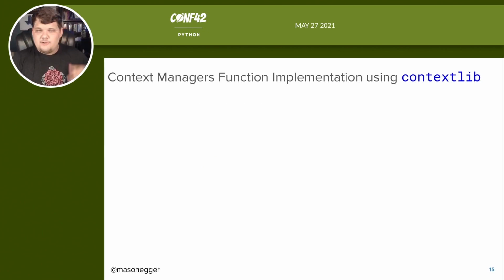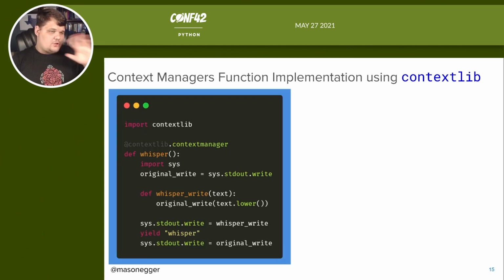So context managers are functions that are using this. So let's go ahead and do one. If we have a whisper function, which is basically everything that is said is going to be the opposite of yell, it's going to be quieter, then let's go ahead and just decorate this with @contextlib.contextmanager. We had to import the contextlib library. So we import sys, we say original_write equals sys.stdout.write. We're saving that original one so we can set it back up.